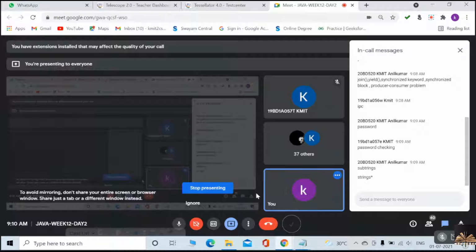Today there are two tasks you have to do, based on multi-threading. Multi-threading programs will not have any test cases, because there is no prediction. We cannot predict exactly what output we are going to get, so we couldn't arrange any test cases for that. What you have to do is practice. I'll explain.